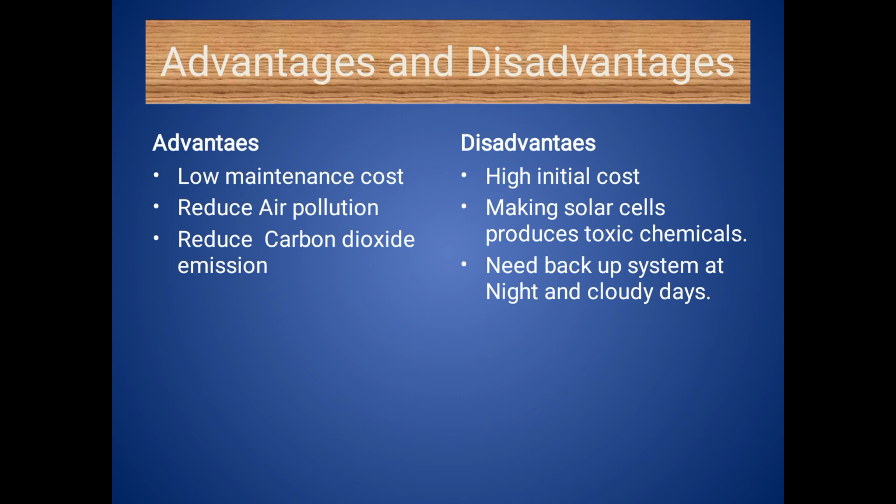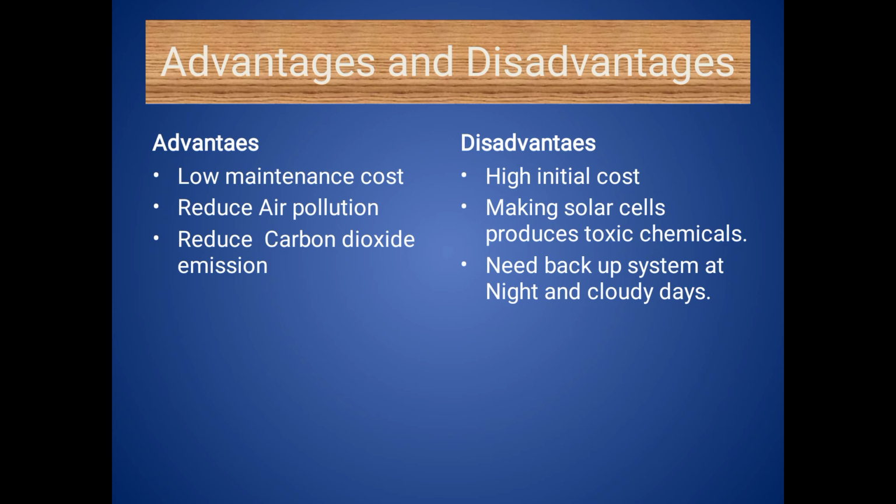Next is reduced air pollution, that is there is no air pollution produced because of the solar water heater. Reduced carbon dioxide emission.